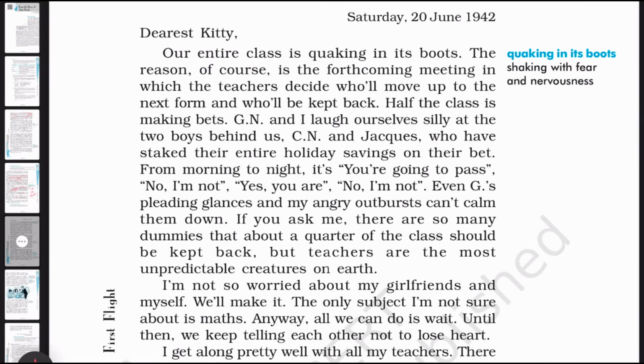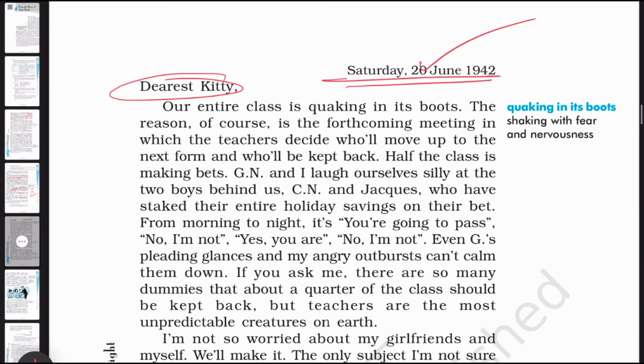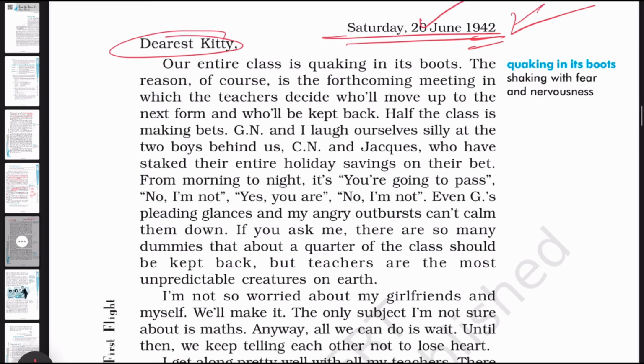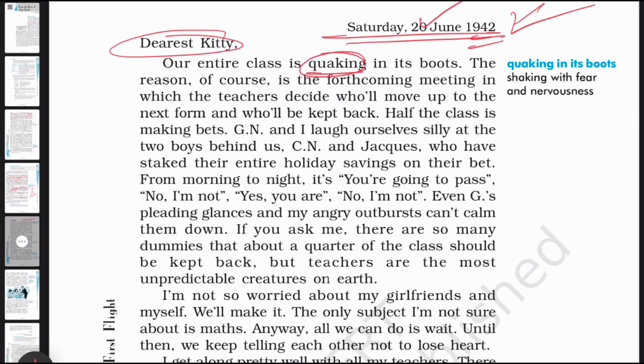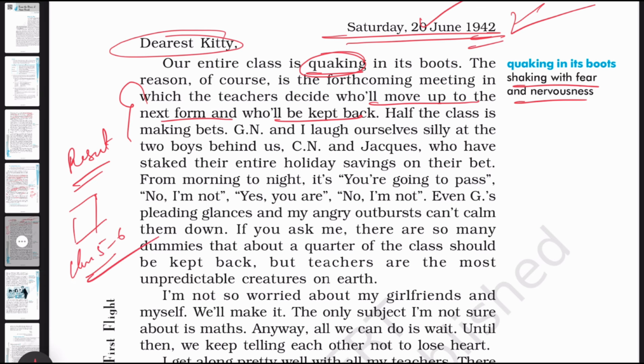The next important part is this diary entry we read from June 20, 1942. She's telling that our entire class was quaking. Quaking means shaking with fear and nervousness in its boots. The reason, of course, is the forthcoming meeting in which teachers decide who will move up to the next form and who will be kept back. So what is the reason? The reason is that the result declaration will be there, and in this result declaration the teacher will decide who will move from class 5th to 6th, and so on.